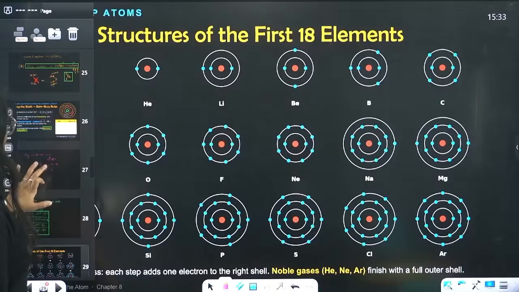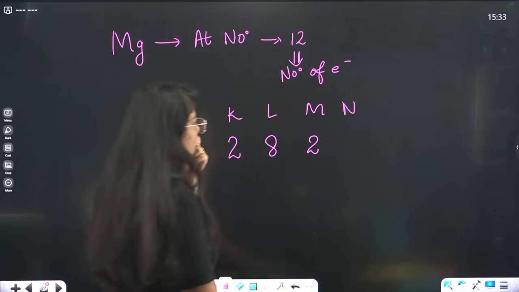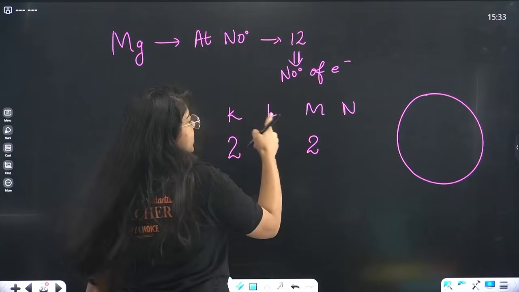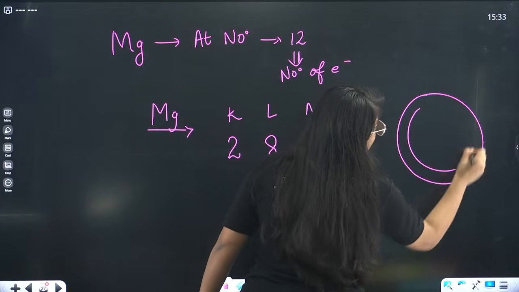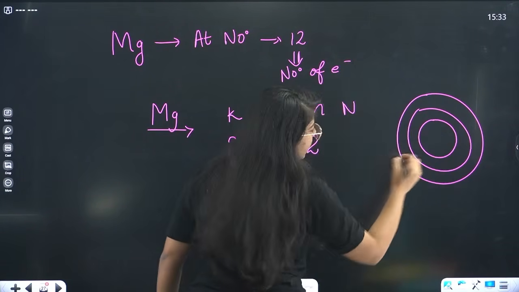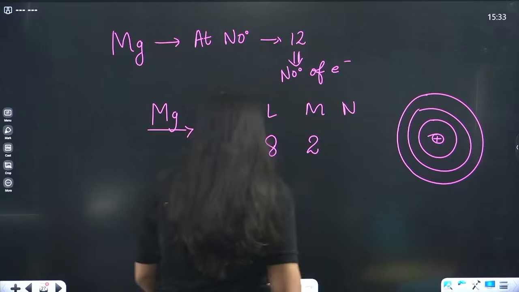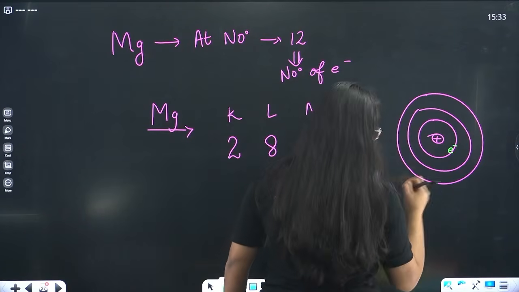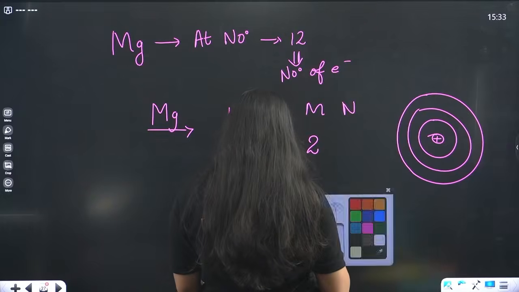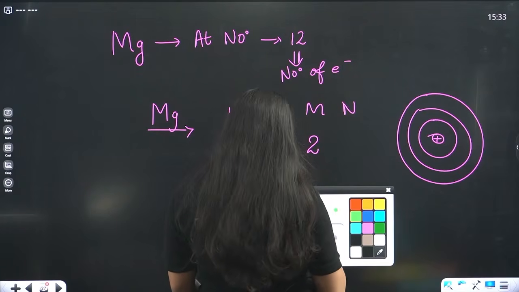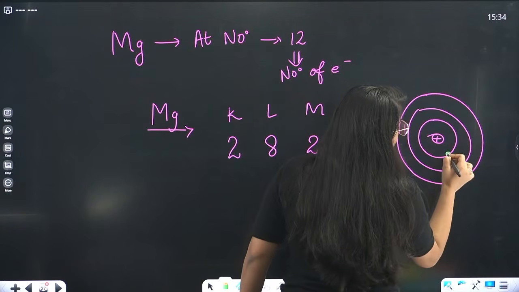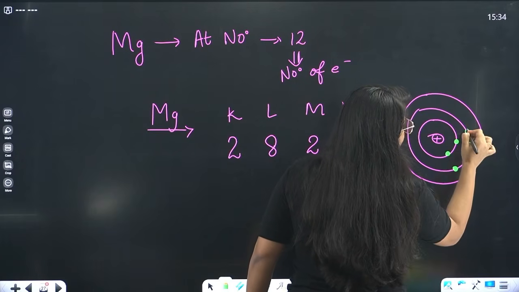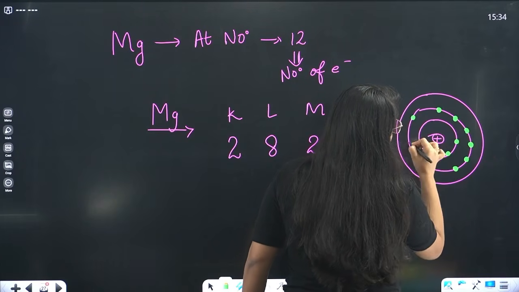Now if you want to make this model, what will you do? We have 3 shells, K, L, M. So we will make 3 shells, right? This is your nucleus, and inside that we will have electrons. I will depict an electron as a dot, it's much easier. So 1 electron, 2 electrons, then 1 2 3 4 5 6 7 8.